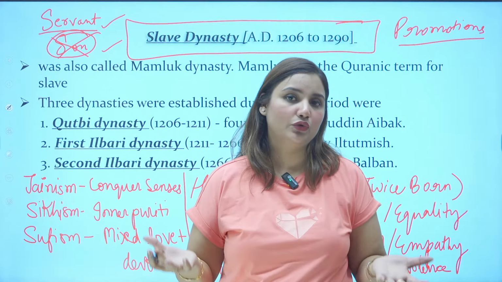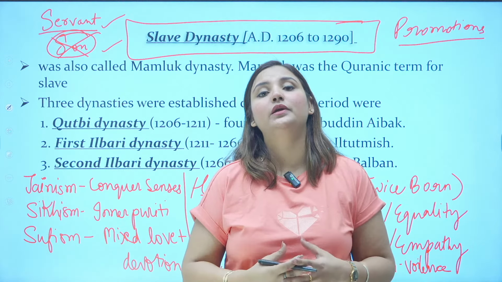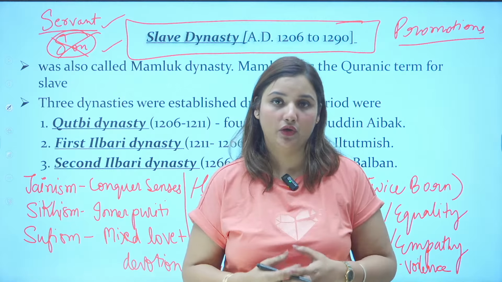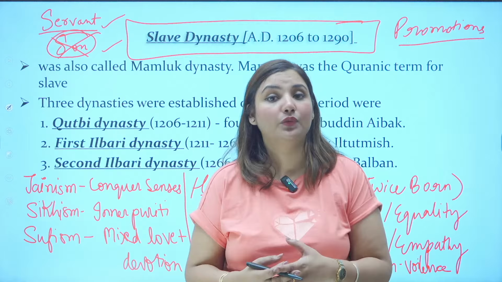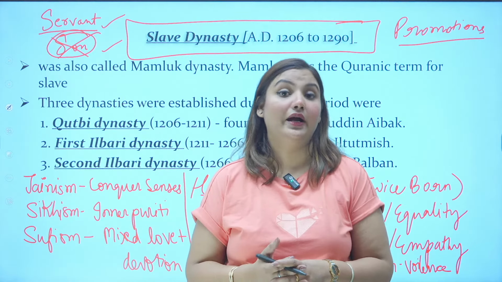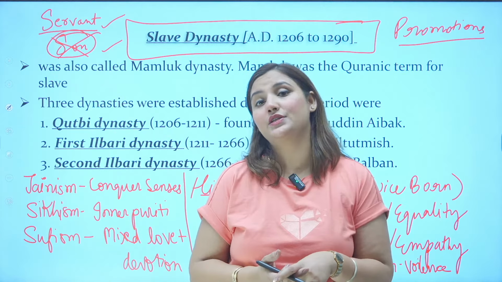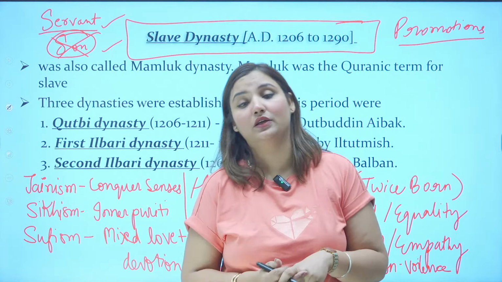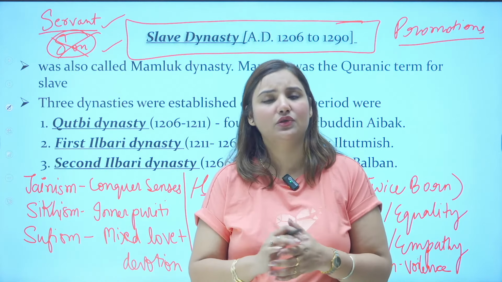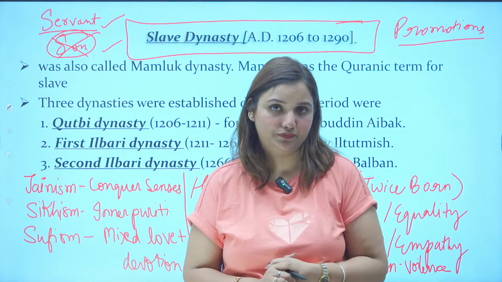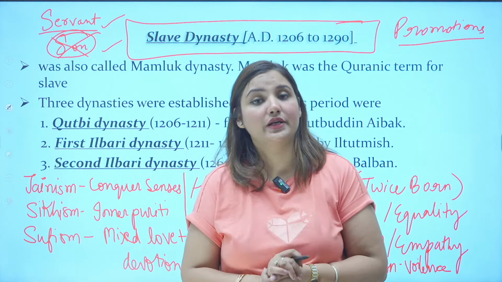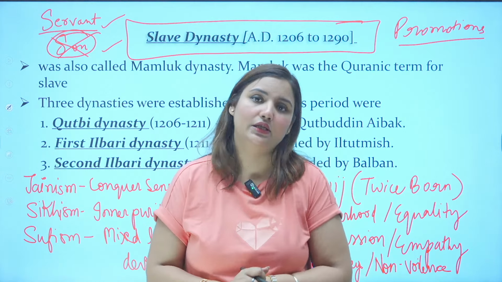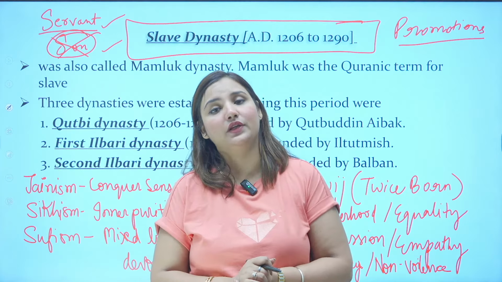The same happened with Qutbuddin Aibak. Qutbuddin Aibak was the slave of Muhammad Ghori. Iltutmish was the slave of Qutbuddin Aibak. And then Balban, who is considered the chief architect of the Delhi Sultanate, was also a noble only. He was a noble of Nasiruddin. So, as slaves were ruling in India, that's why it is known as the slave dynasty, the first dynasty of the Delhi Sultanate.